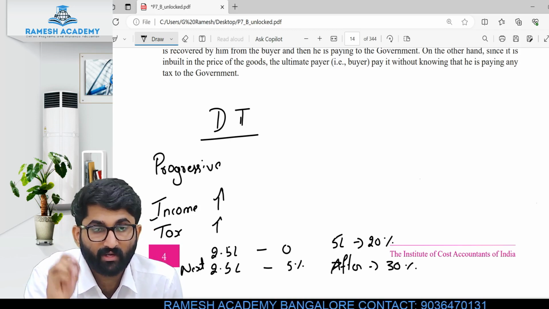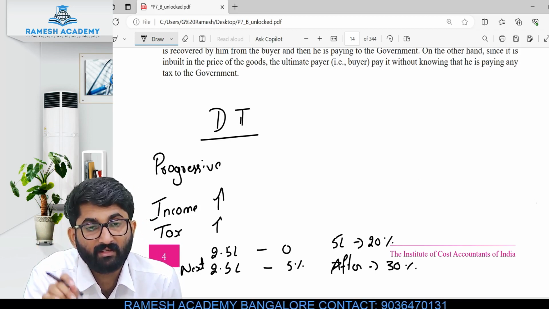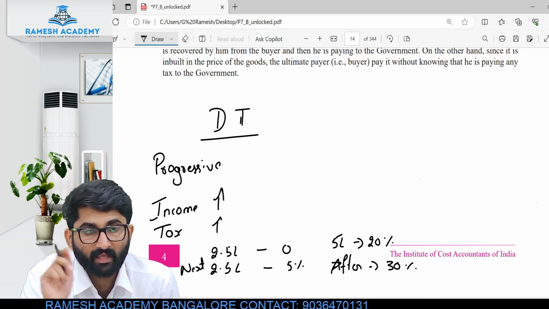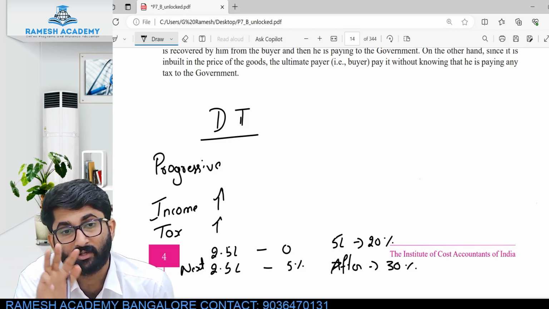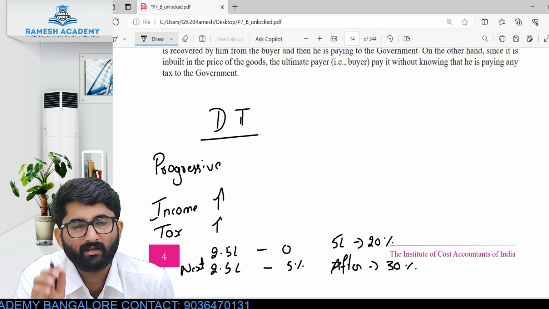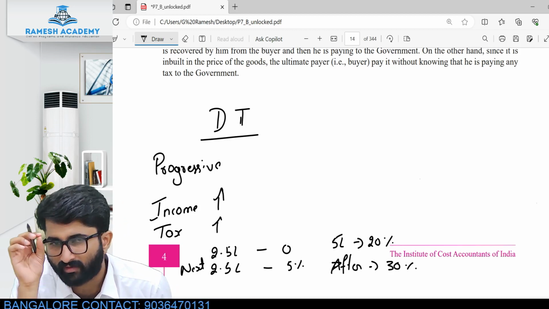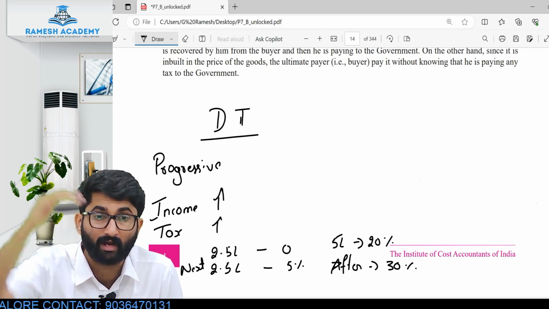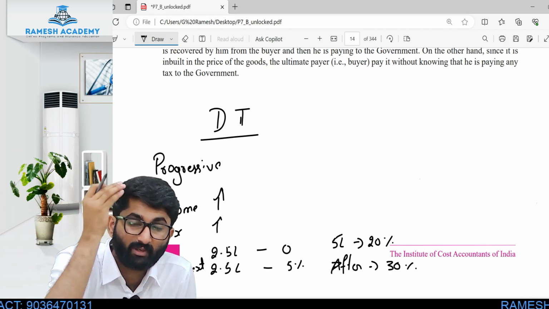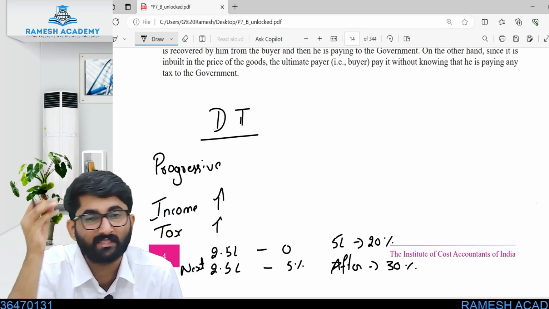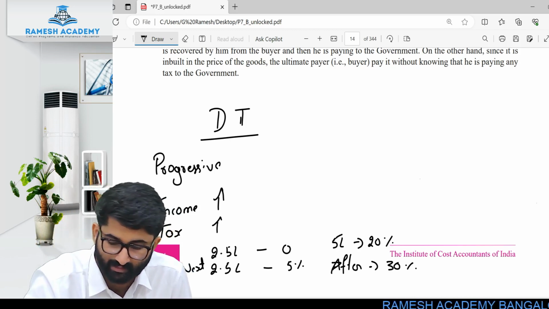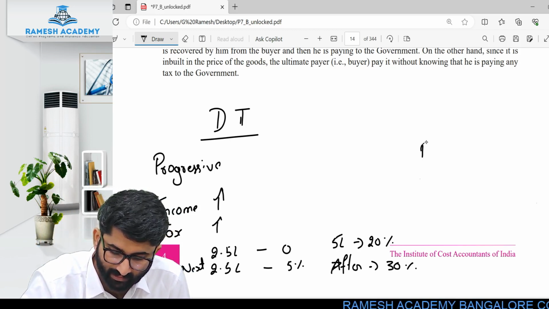Regressive. Your income is 0, sir. Even a beggar, who has no income, if he is purchasing a biscuit packet, that 30 rupees biscuit packet includes tax, no? He has to pay that tax. Regressive. No matter whether you have good income, no income, you are ultra rich, or you belong to any community, special caste, special tribe, no advantage, you have to pay that. This is called regressive taxation.